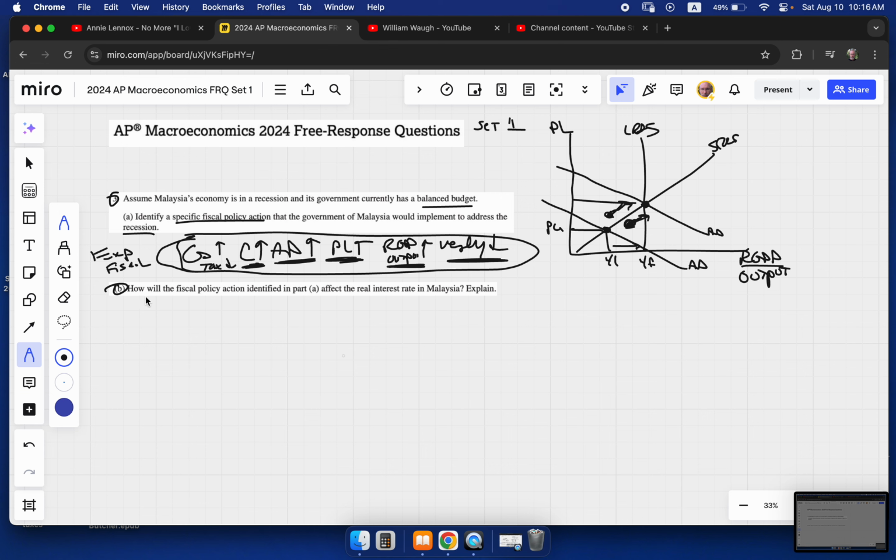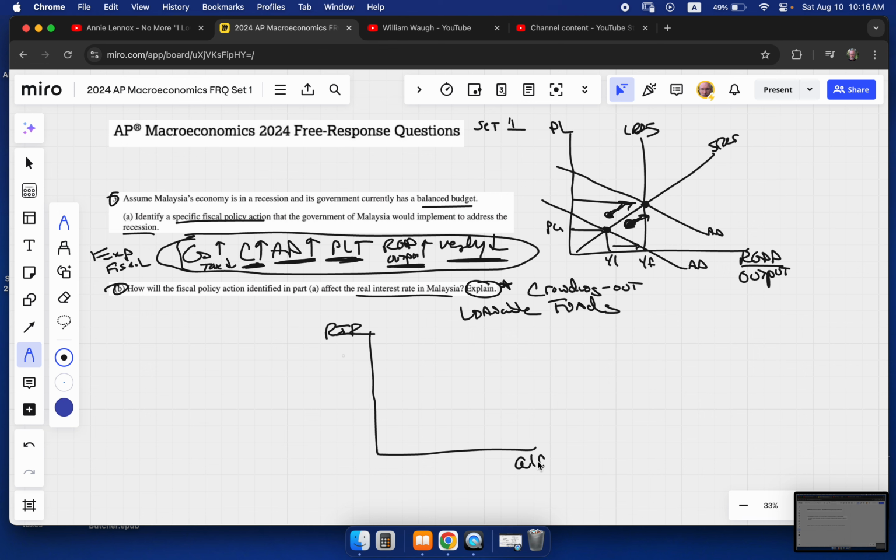All right, how will the fiscal policy action identified in Part A affect the real interest rate in Malaysia? And explain. Don't forget the explanation. So my explanation, this is sort of what we call a crowding out scenario. Anytime we're talking real interest rates, we should be thinking about the loanable funds market. That's what's on our vertical axes, real interest rate. This is quantity of loanable funds. We're going to draw two of these because you could draw either one of these graphs showing what happens, and both of them would be absolutely correct.